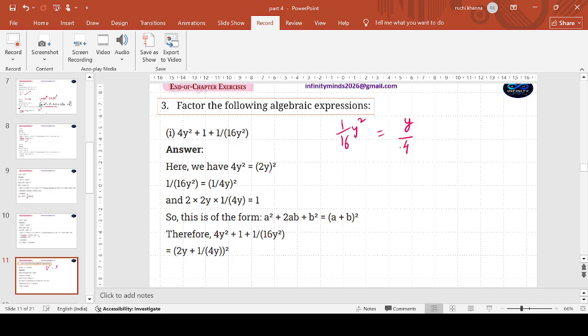16 square root could be 4. Y square can be written as square of y. So y by 4. Sorry, y square is in the denominator. It is 1 by 16 y square. So 1 remains as it is. 16 can become 4. 1 by 4. How many of you are clear of both of these?